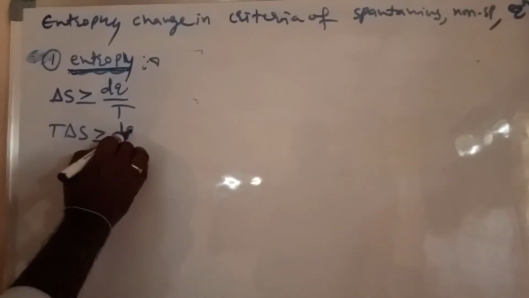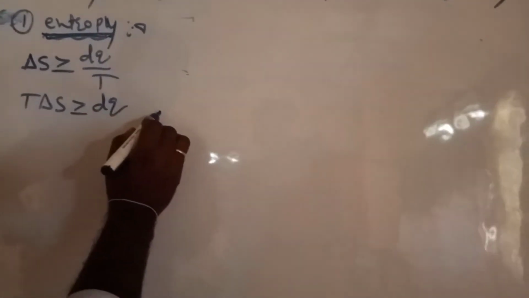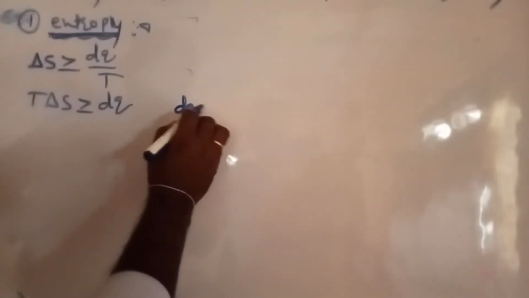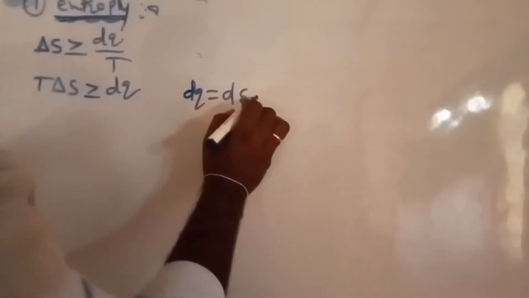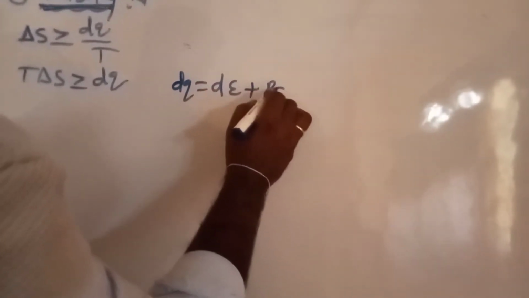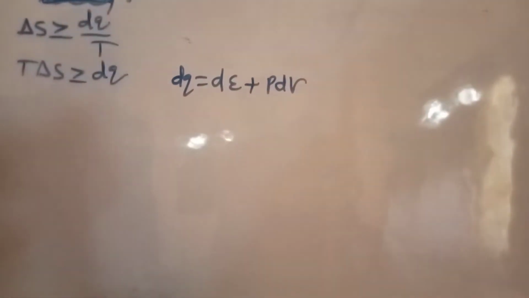First of all, the entropy equation: delta S greater than or equal to dq by T, and T delta S greater than or equal to dq. Here, for dq, from the first law of thermodynamics, dq is equal to dE plus pdV, or pdV plus dE.